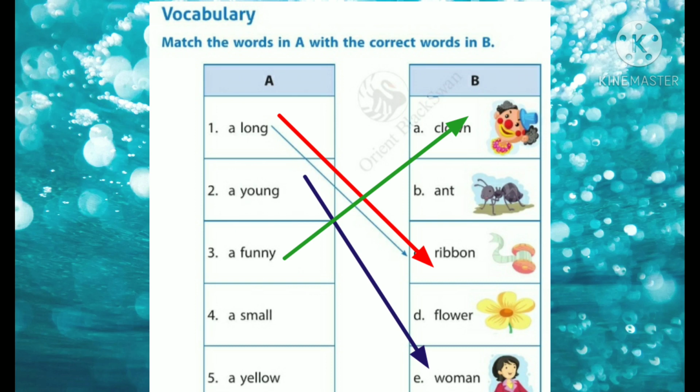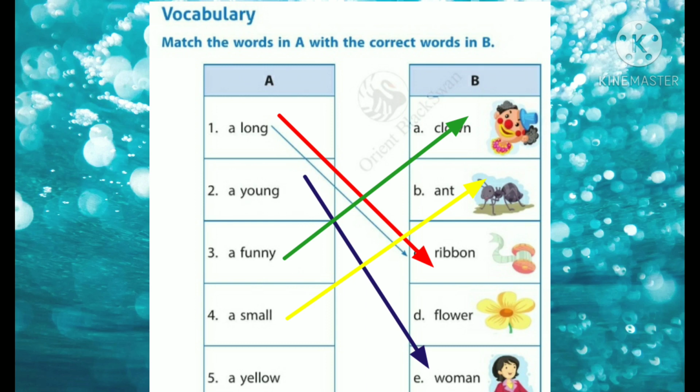Fourth one, a small. Which is the small one? Here. Can you name? Yeah, ant. Ant is a small creature, isn't it? Ant is very small. So here, ant is described as small. A small ant. Section B, number B, ant.